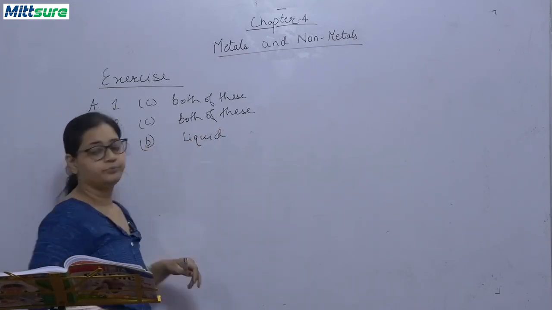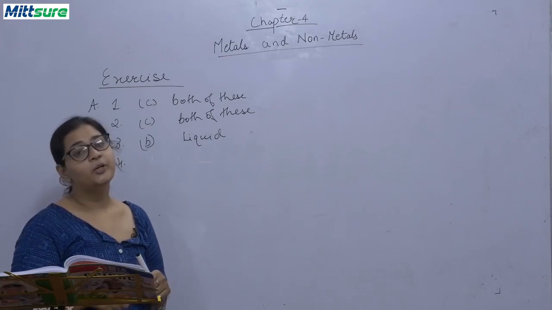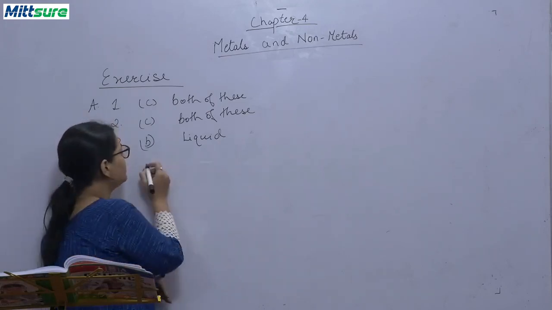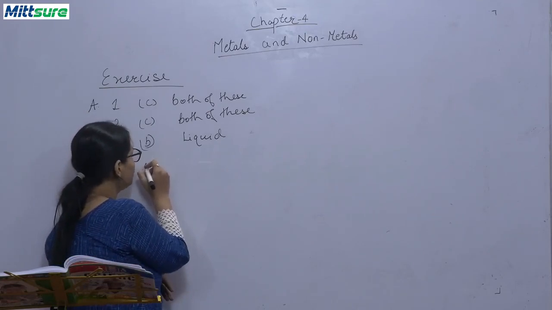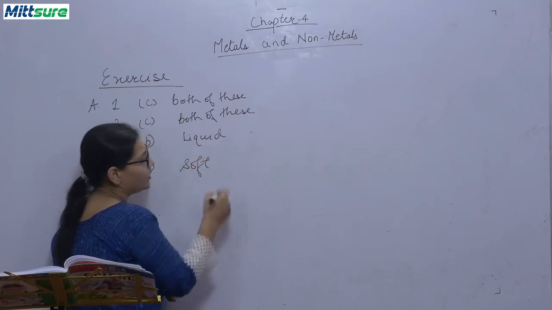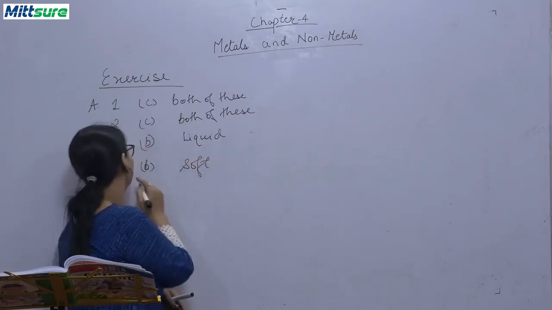Fourth question. Sodium and potassium are hard, soft, both of these, none of these. Soft. They are mostly soft. So the correct answer is B, soft. You can easily cut them with a knife also.